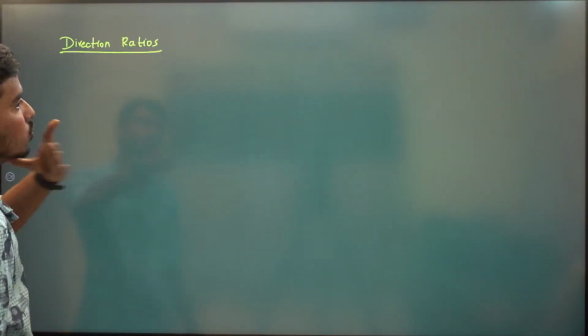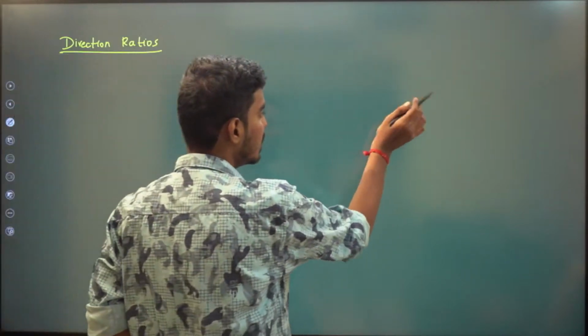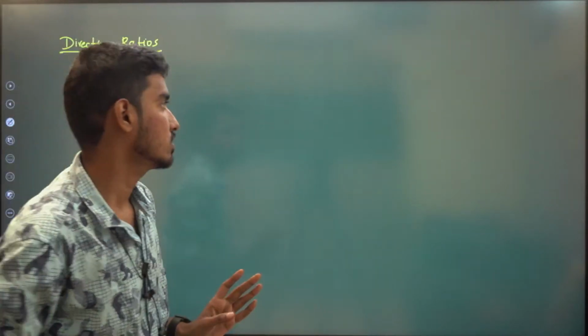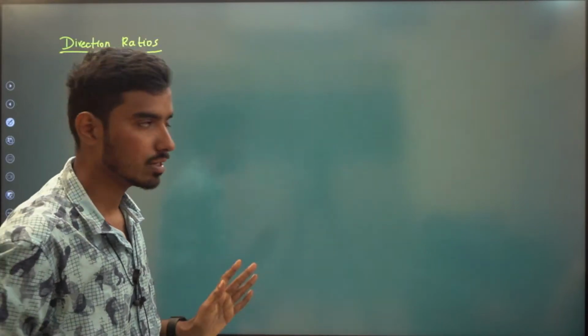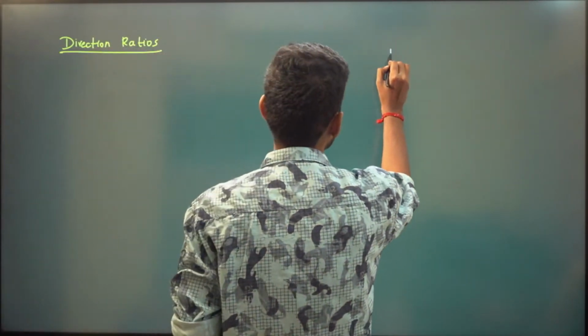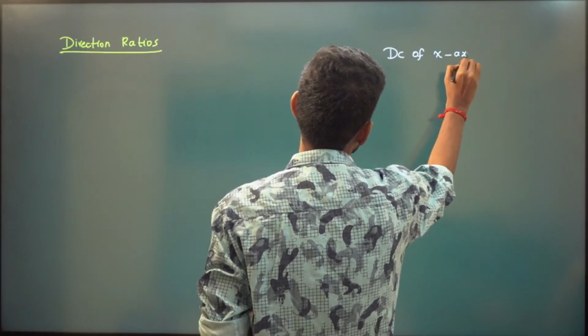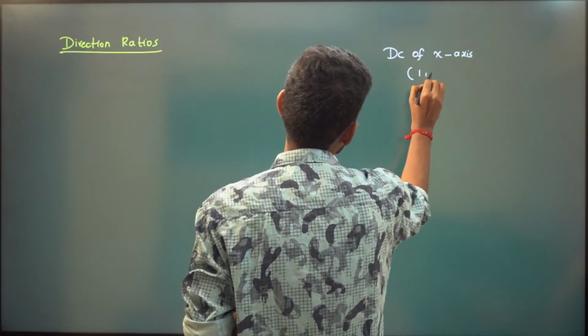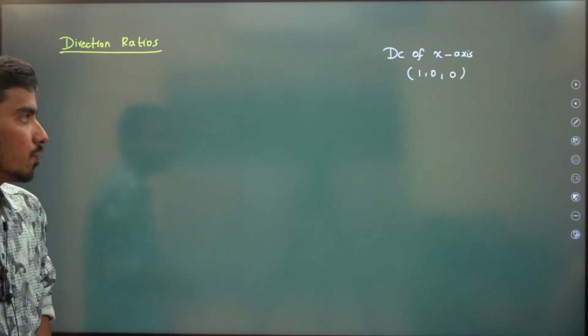Now you know what is meant by direction cosine. Let us take the direction cosine of the x-axis and give an example, and then we will come back to this. The direction cosine of the x-axis is 1, 0, 0.